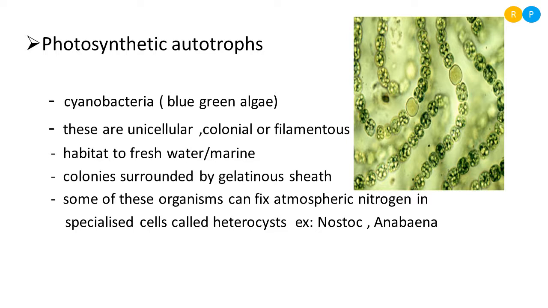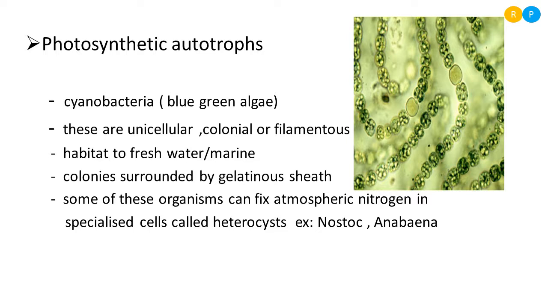In order to trap the sunlight, the organism needs to contain chlorophyll pigment. The best example of members belonging to this category is cyanobacteria, that means blue green algae.